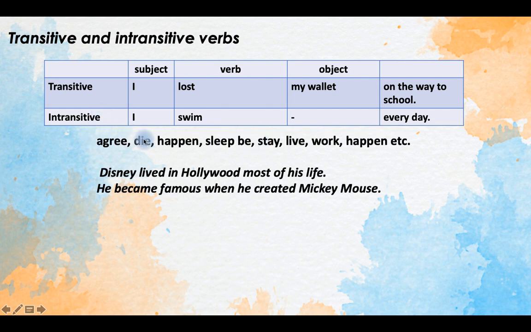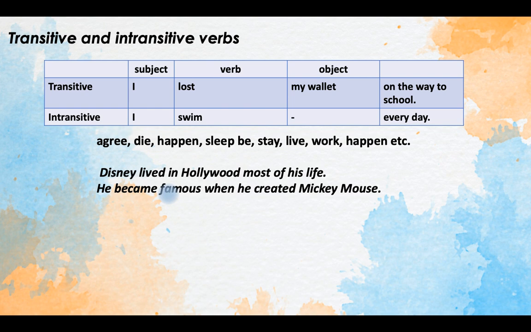Such verbs as agree, die, happen, sleep, stay, live, work, and happen. Yeah, these verbs are intransitive verbs. We cannot use them in the passive form. Look at these two sentences. Disney lived in Hollywood most of his life. Yeah, live. We cannot use it in the passive. It can be only active. He became famous when he created Mickey Mouse. Yeah, became famous. Yeah, we cannot say was become. Yeah, it's impossible.